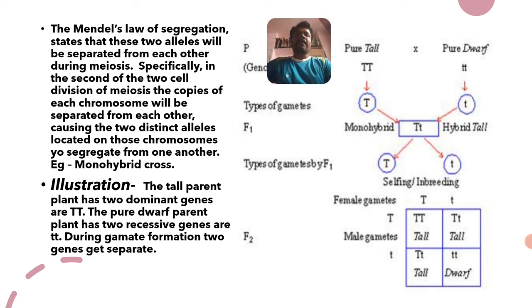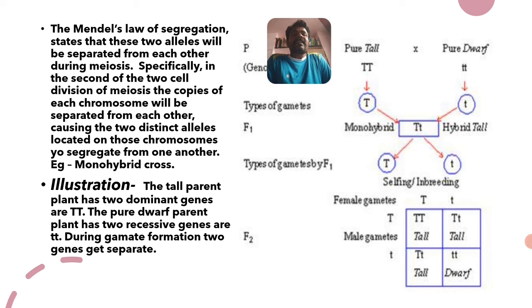And Mendel's law of segregation states that these two alleles will be separated from each other during meiosis. Specifically, in the second of the two cell divisions of meiosis, the copies of each chromosome will be separated from each other. Of course, in the first meiosis, the two distinct alleles located on those chromosomes segregate from one another. So that is what is called the law of segregation.